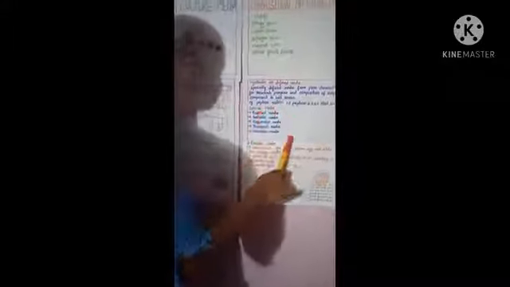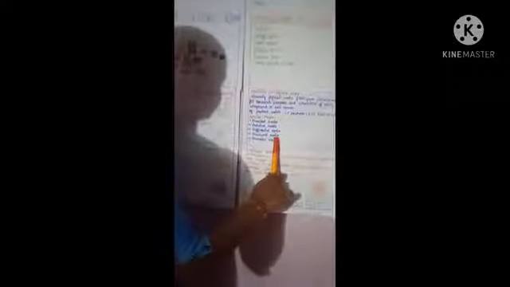Next, special media. What are the different types? Enriched medium, selective medium, differential medium, transport medium, and anaerobic medium. Let's see first topic, enriched medium. In enriched medium, substances like blood, serum, egg are added to the simple medium.